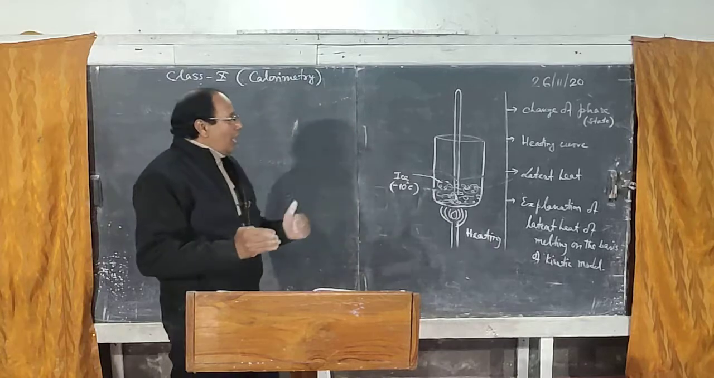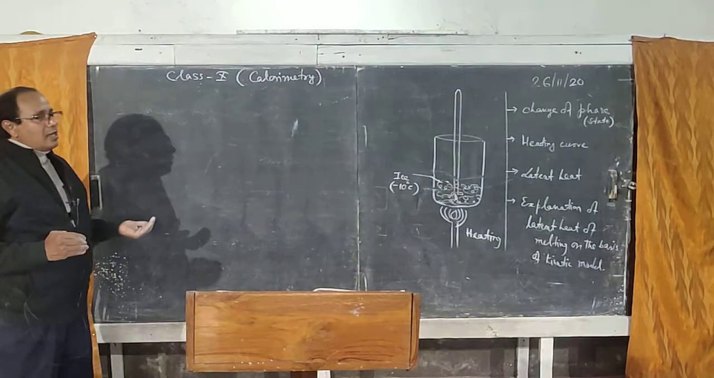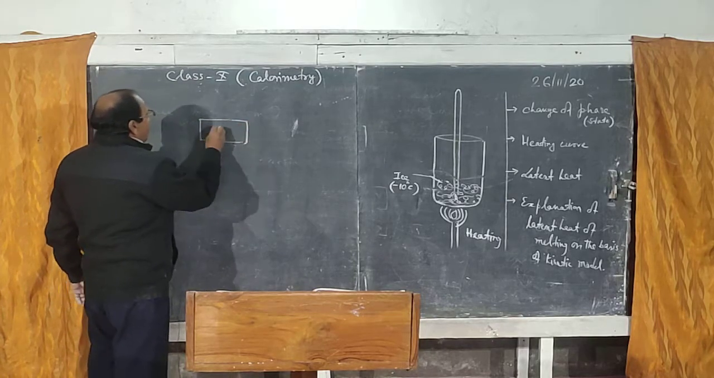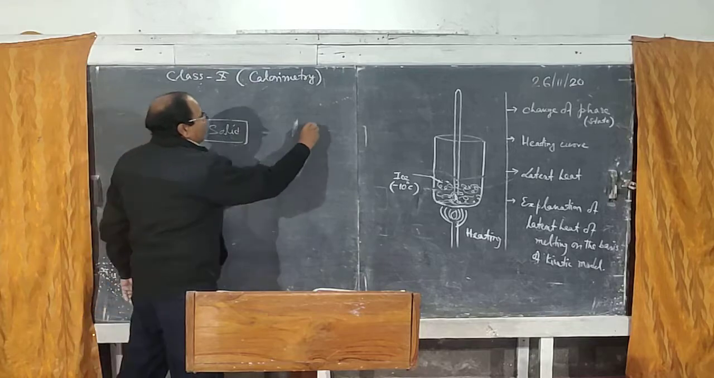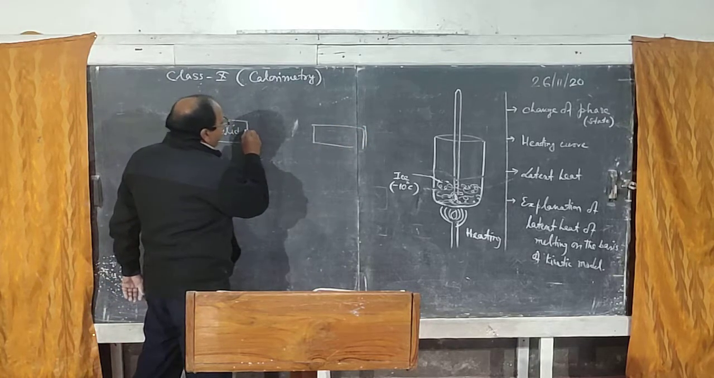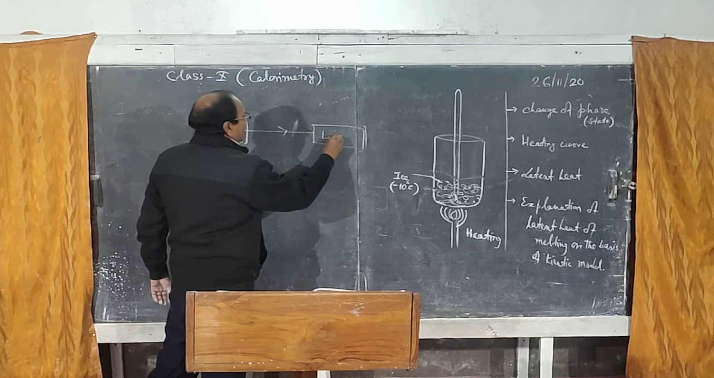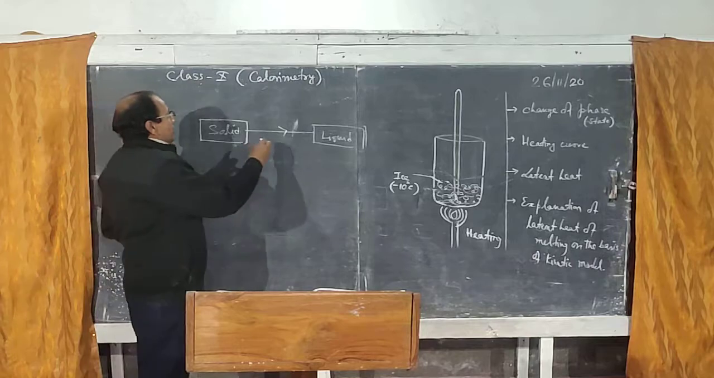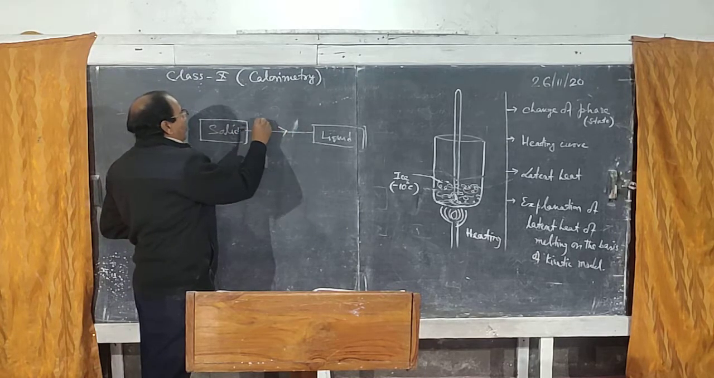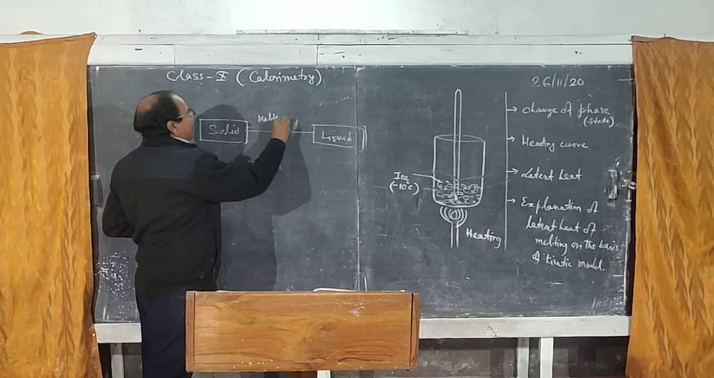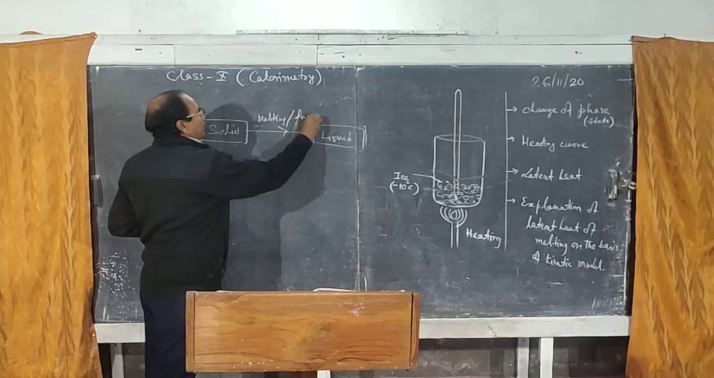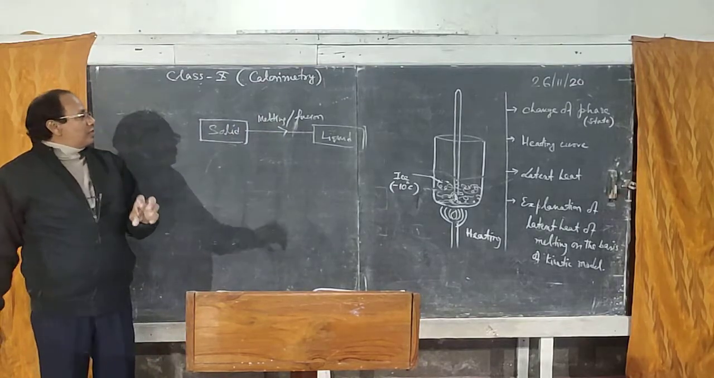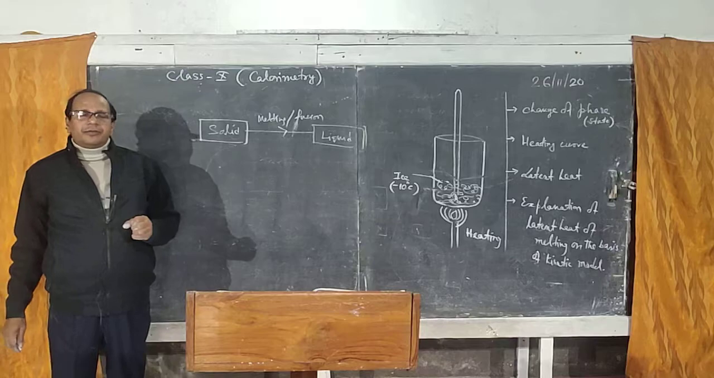In our syllabus, we have only melting or fusion and freezing. So we will be talking about this. We have a solid state. This solid state can be converted into liquid state on heating at a particular temperature. So that process is called melting, or we can say fusion. Melting or fusion takes place at a constant temperature. That constant temperature is called melting point.